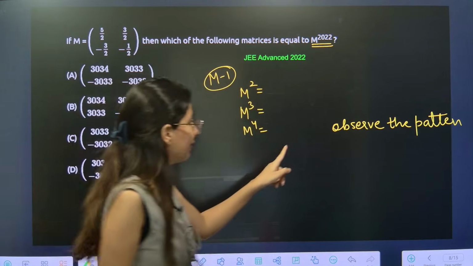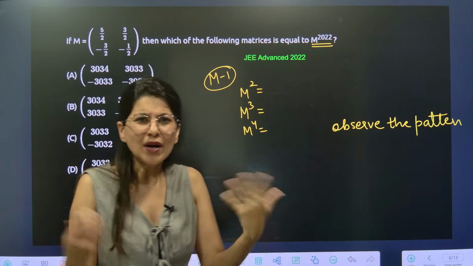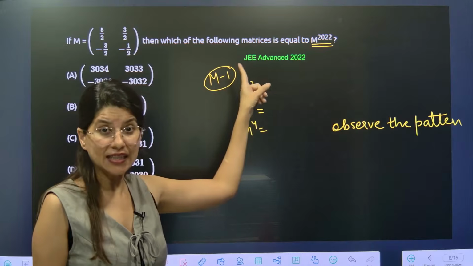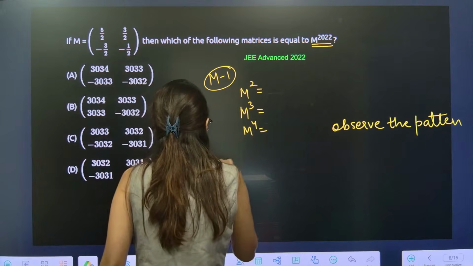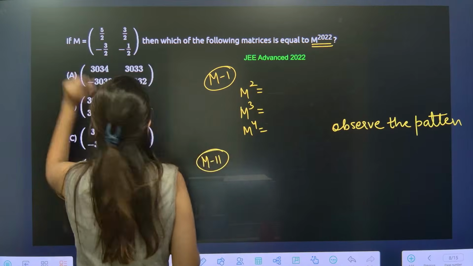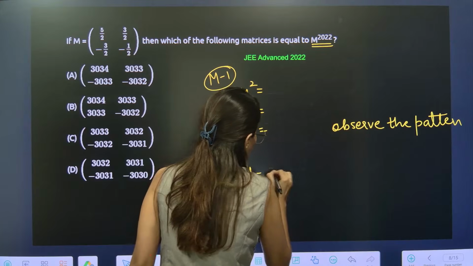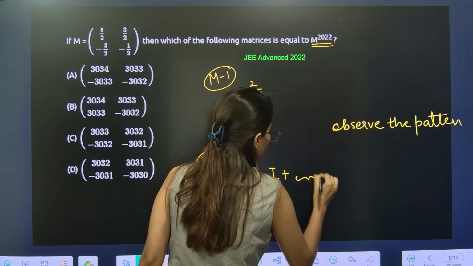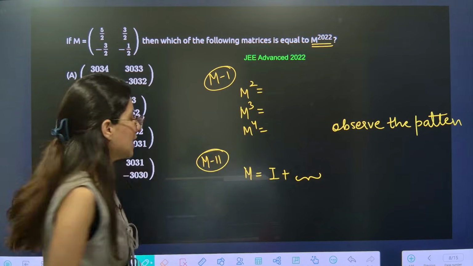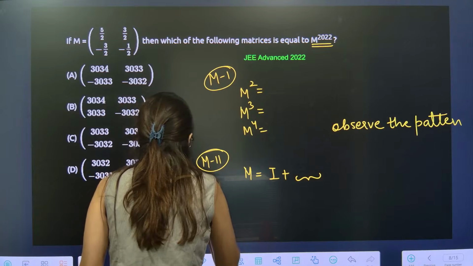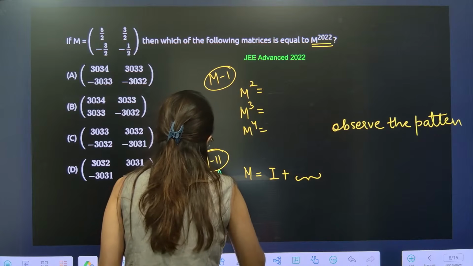Okay, if with M square, M cube, M power 4 you are not able to see the pattern, which is happening in this particular case by the way, then what do you do? Then I have a next method for you, which is to try to write M is equals to I plus some other matrix. This is the binomial theorem method. This method will work.